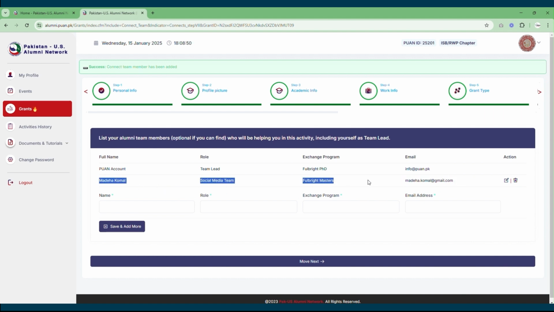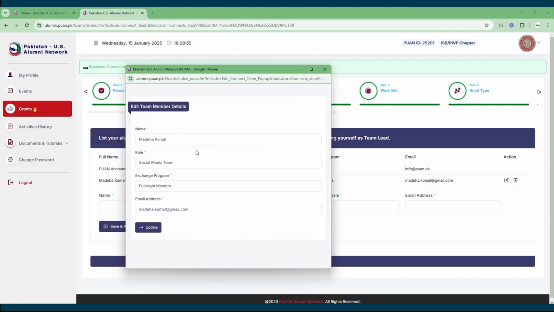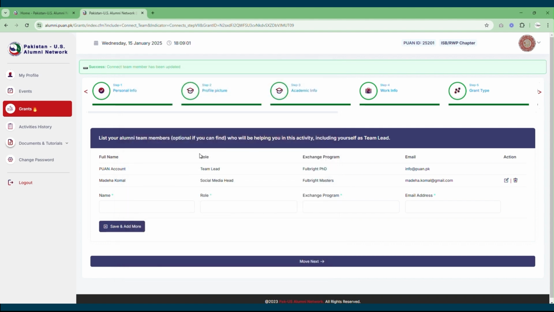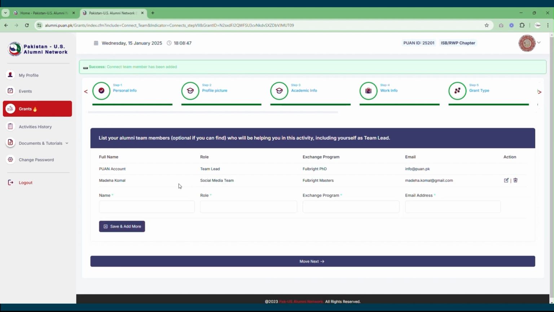In case you want to edit the role of someone you have added already, you can click on the Edit tab and you can always edit their role or their exchange program details and so on. In case there are more team members, you need to click on the Save and Add More button, and this will give you an open field for adding more team members.